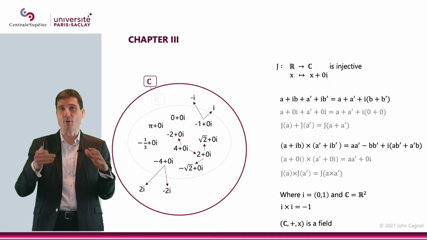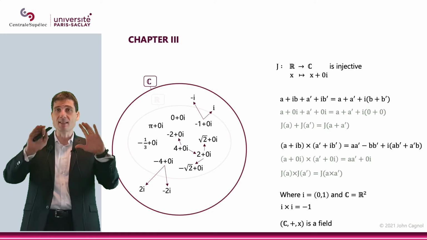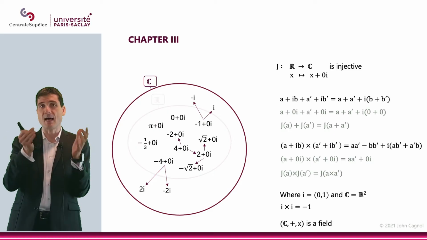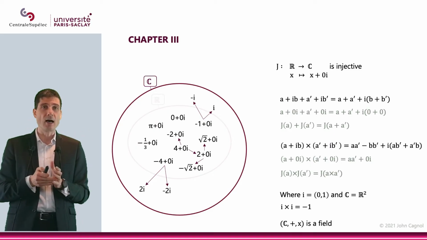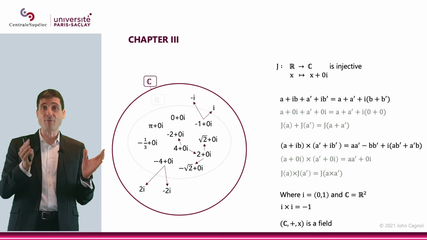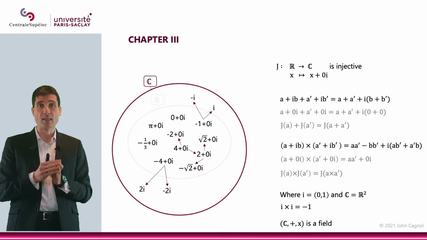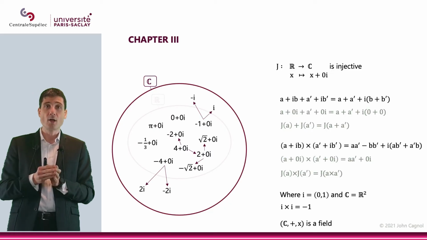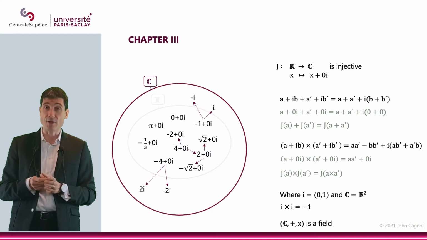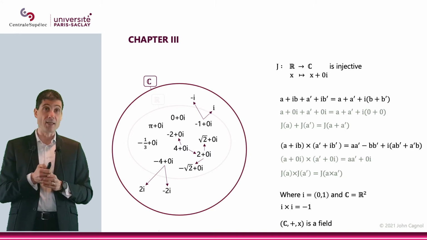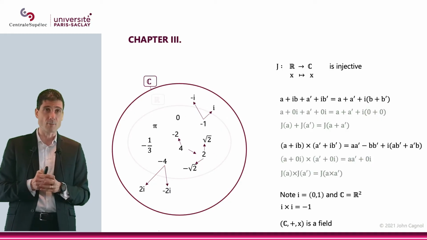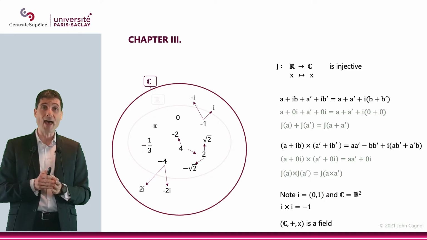Actually, instead of (a,b), which is kind of a cumbersome notation, let me note this a plus ib, since i is (0,1). And I just rewrote exactly what I wrote before. I just replaced every (a,b) by a plus ib and R2 by C. C plus multiplication is a field. And what basically we're going to have is dropping the 0i, which actually is cumbersome for no reason. And here's what we have.